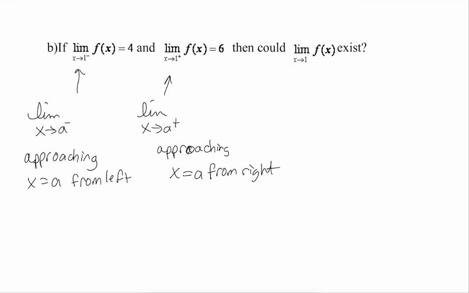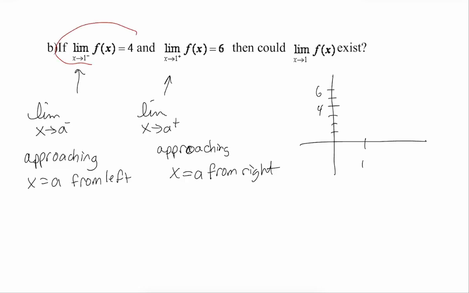We are hitting a height of 4. We are approaching an x value of 1 from the right. We are hitting a height of 6. Does the limit as x approaches 1 exist? I'm going to draw a very rudimentary picture, so don't expect it to be anything fancy. That gives you a visual of what's happening.